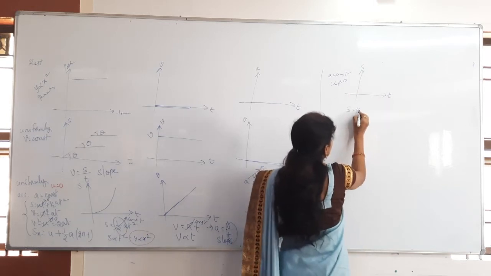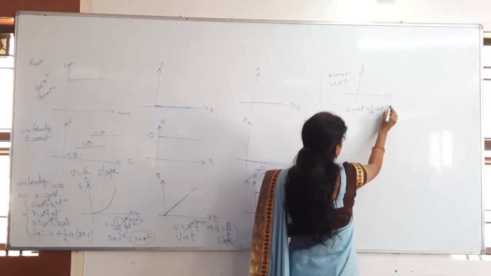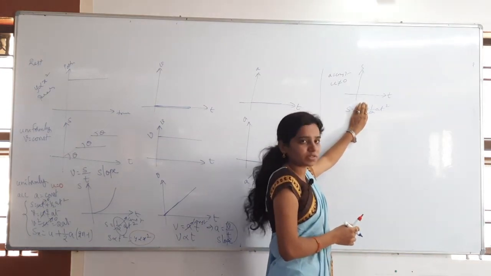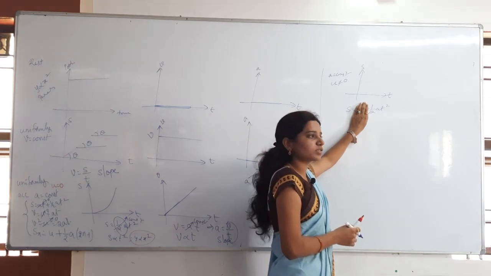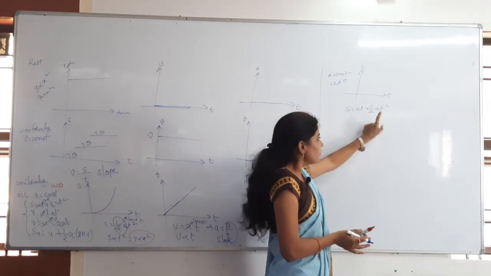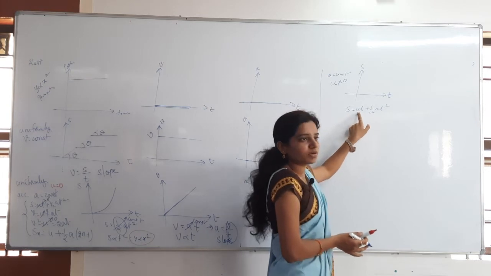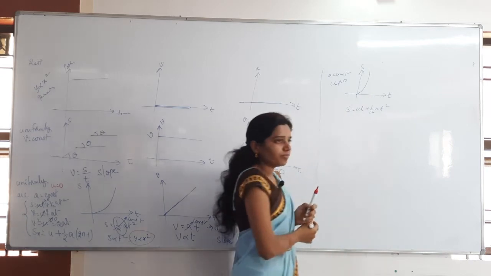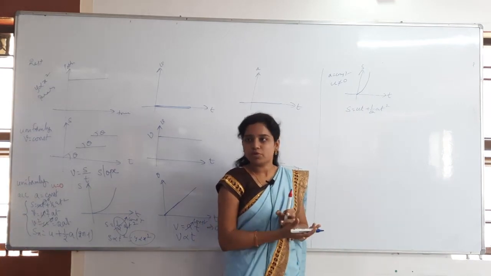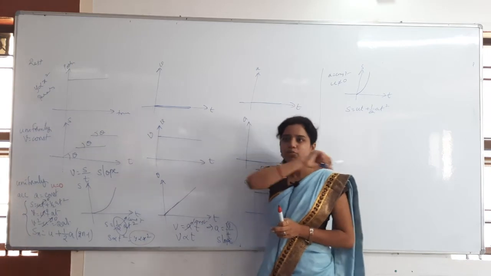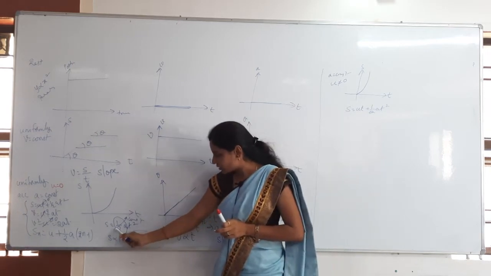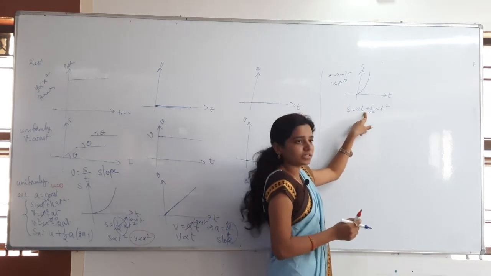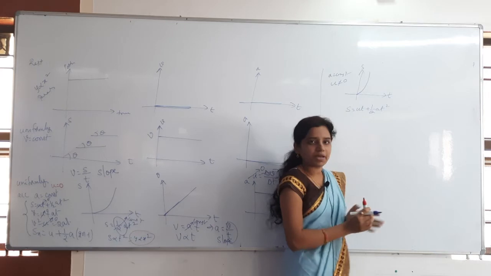See, S is equal to ut plus half at square. If you don't take ut, then what will we get? S is equal to half at square. Then S is directly proportional to t square. That is a parabolic equation. We are getting some additional value for the parabola, that is ut here. So you will get the same parabola again, but with more slope. Slope will be more as compared to this one. Both are parabolas. Here there is just S is equal to half at square, but here we have some additional value, ut. So that only we will get more bending for the parabola.